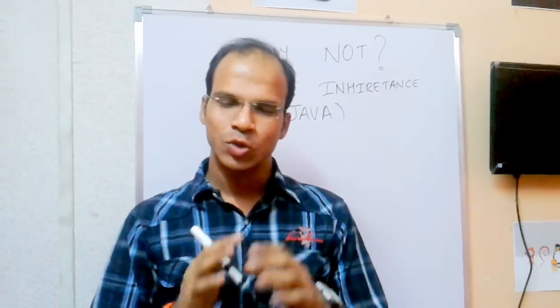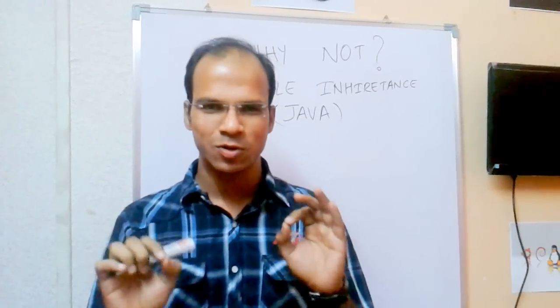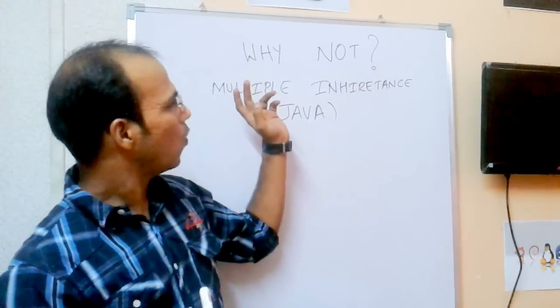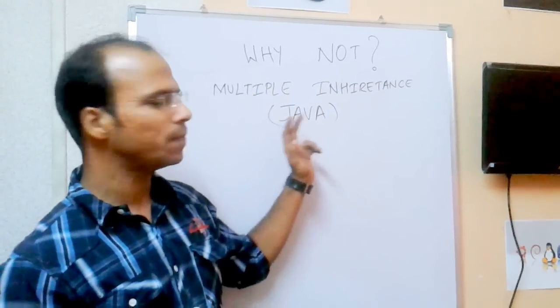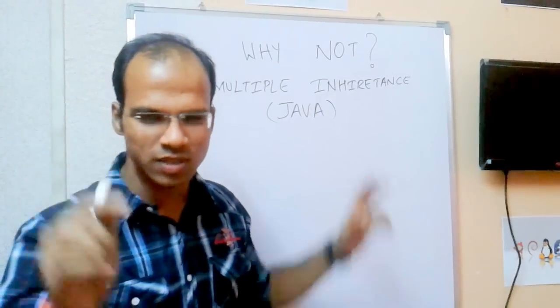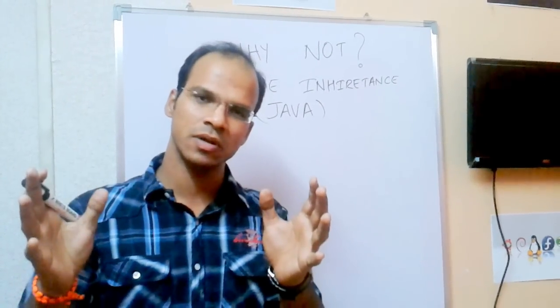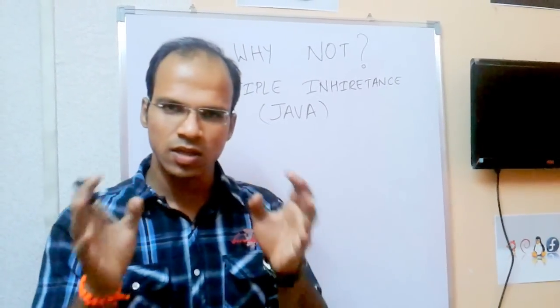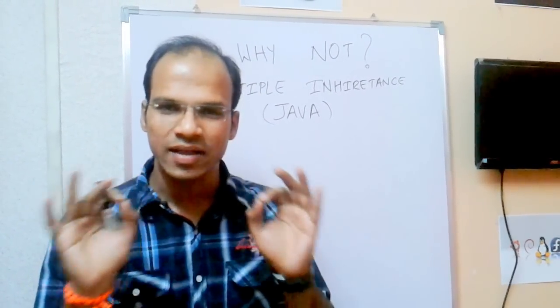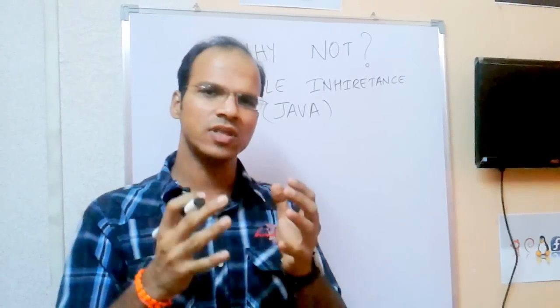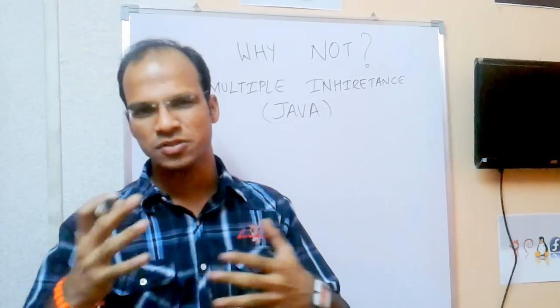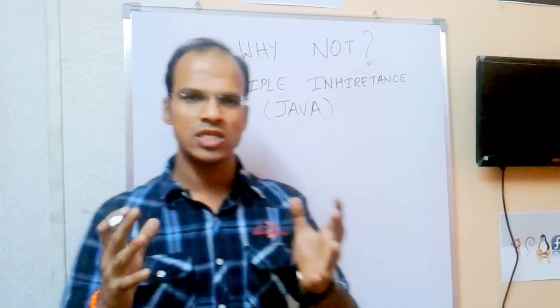Hello guys, today we will answer a very simple question: why does Java not support multiple inheritance directly? Java supports multiple inheritance in an indirect way, but why not directly? Before starting with this, we should know what exactly inheritance means. Let's talk about it this way.